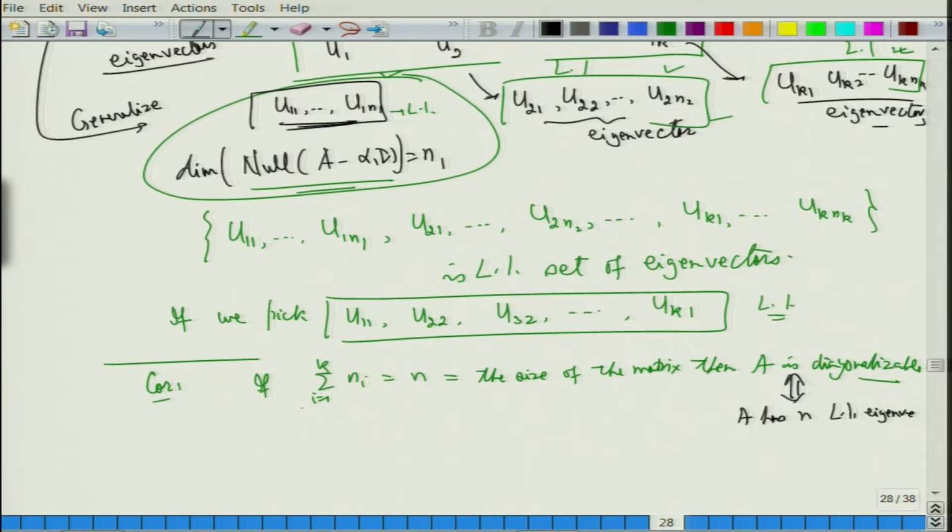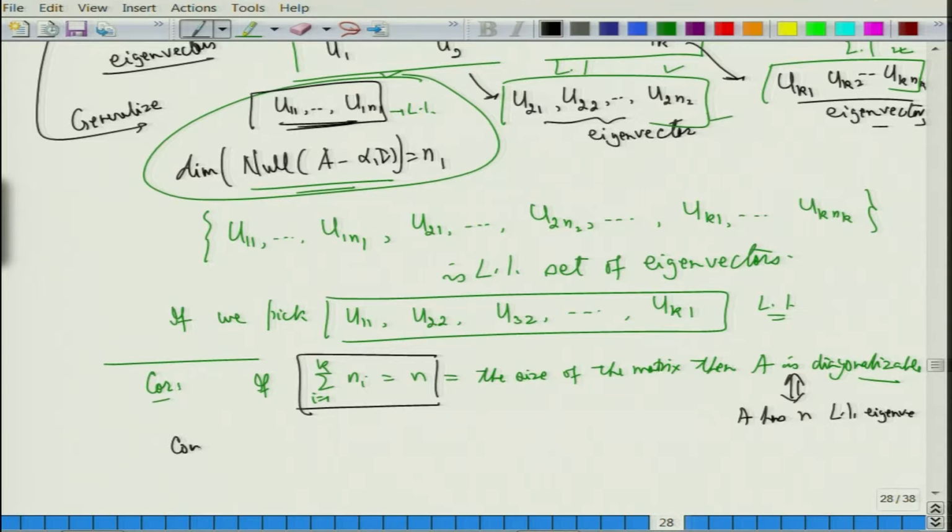So, the question is that when can this happen? What we know is that there is a notion of algebraic multiplicity. The algebraic multiplicities will add up to n because they are the roots of the characteristic polynomial and the degree of the characteristic polynomial is n, all right.